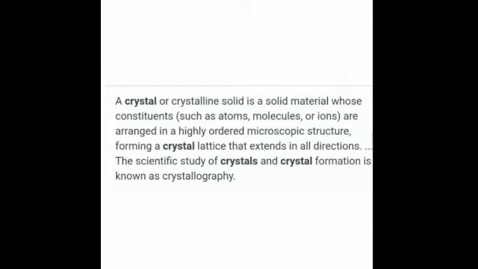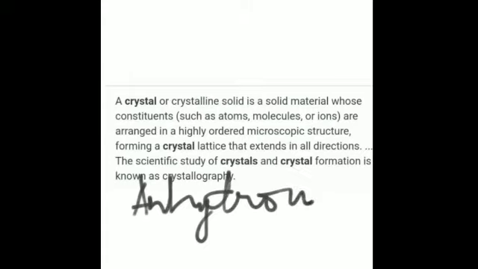The substances that contain water of crystallization are called hydrated substances. Examples are hydrated copper sulfate, hydrated ferrous sulfate, Epsom salt and so on. The substances that do not contain water of crystallization are called anhydrous, that is, without the water of crystallization. Common salt and potassium nitrate are examples of anhydrous substances. Substances which contain water of crystallization are called hydrated, and which are without it are known as anhydrous substances.